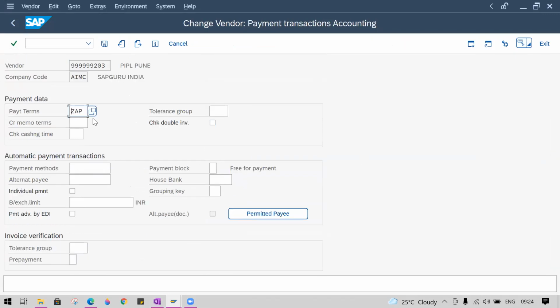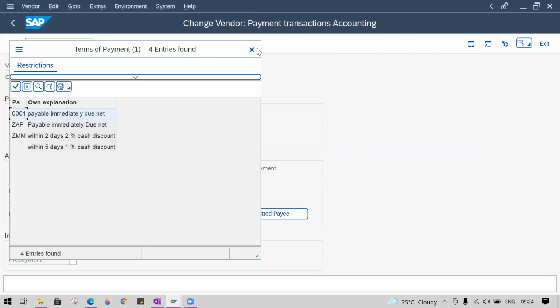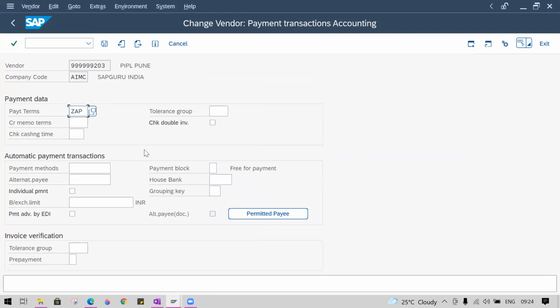Actually, here also I have one doubt. Before I was creating the vendors, there were so many payment terms. Some people deleted them. Almost 50 or 70 plus were there. I don't know who deleted them, but there are people who do it just to disturb others. We cannot control that.